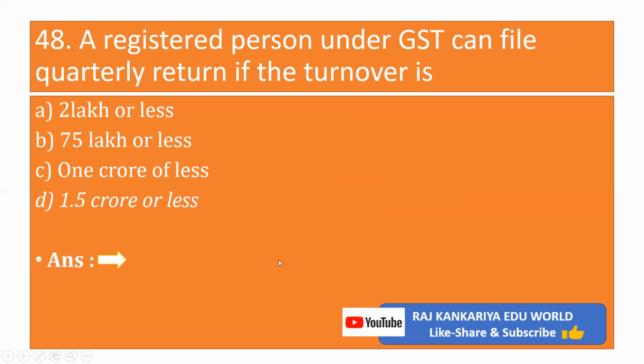Next objective 48. A registered person under GST can file quarterly return if the turnover is A, 2 lakh or less, B, 75 lakh or less, C, 1 crore or less, D, 1.5 crore or less. 1.5 crore or less, and that too if he is registered under composition scheme.